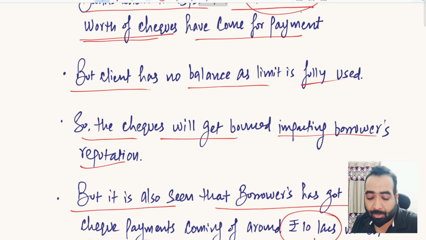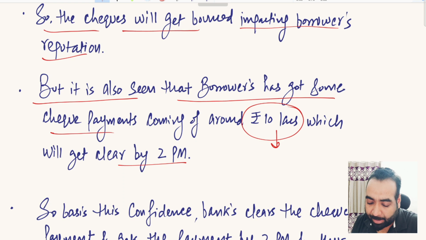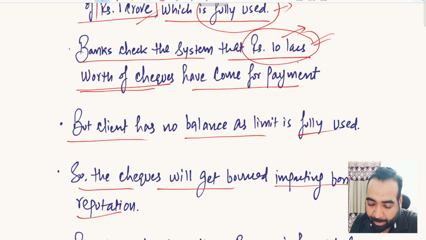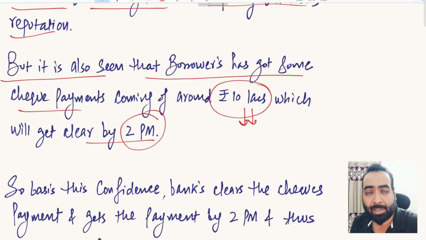So this 10 lakh payment has to be cleared by 10 a.m. in the morning, but the borrower will get another payment of rupees 10 lakh by 2 p.m. Since that 10 lakh rupees will be paid at 10 a.m., and that payment will be received by 2 p.m., there is a difference of only 4 hours.